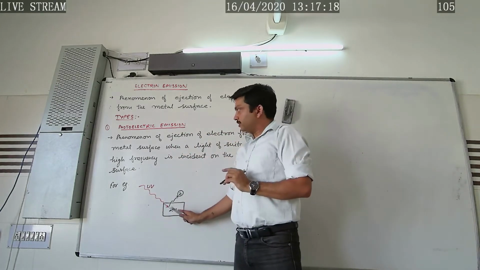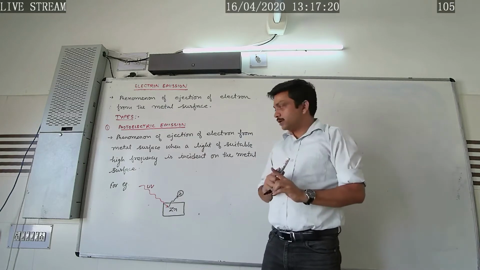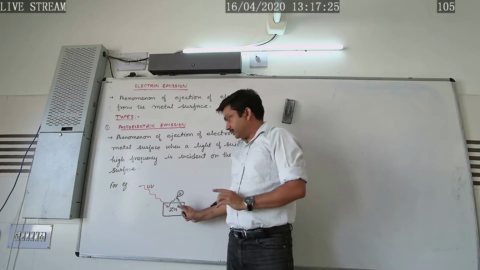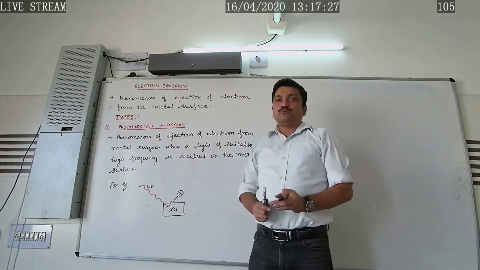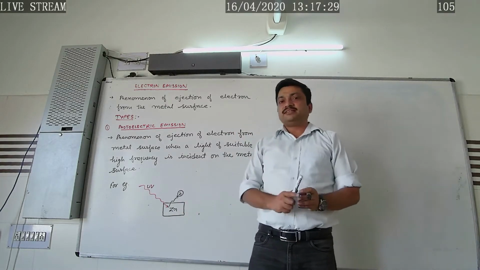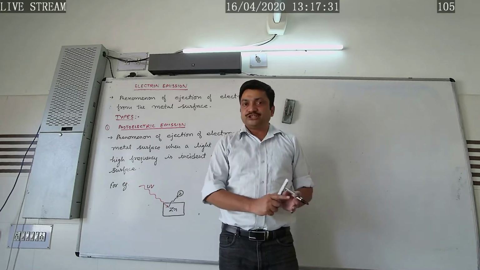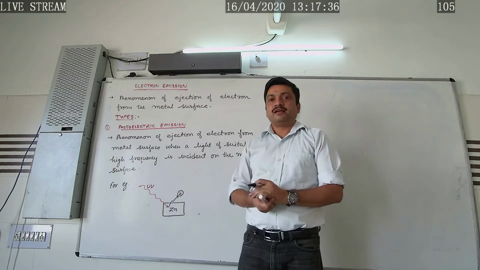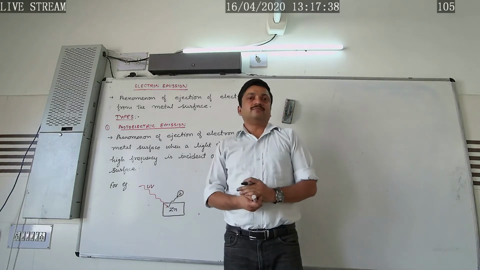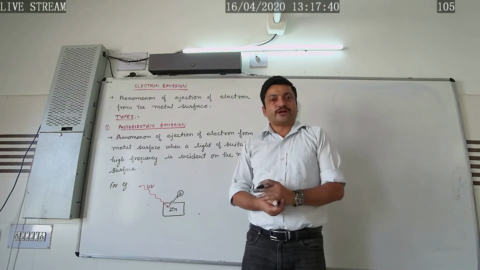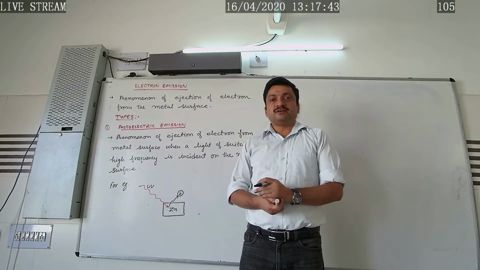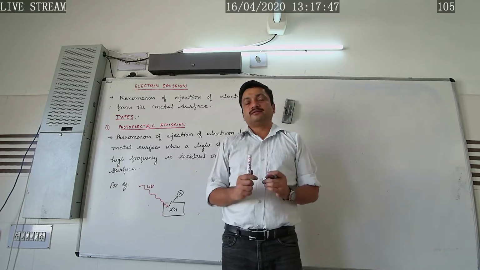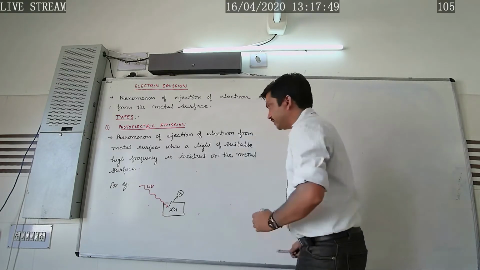Only zinc metal will show the photoelectric emission phenomena when ultraviolet light is made incident on it. Similarly, if UV radiations are made incident on cadmium or magnesium metal, the same thing happens there. On the other hand, the alkali metals like lithium, sodium, potassium, rubidium, cesium, if visible radiations pass on them, under that condition they show the photoelectric effect.